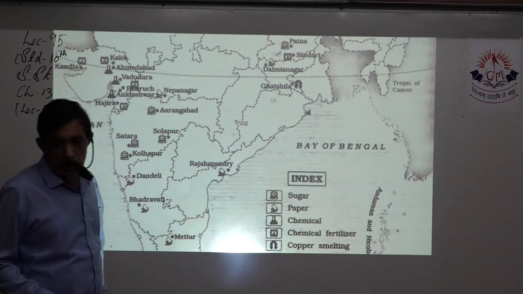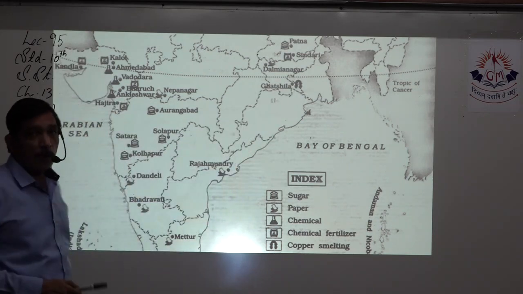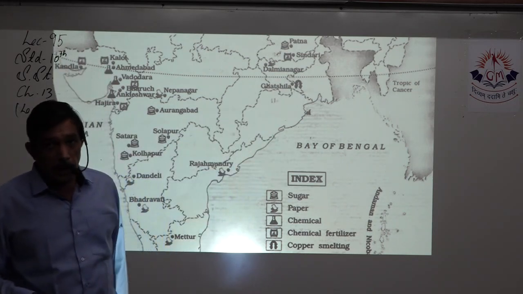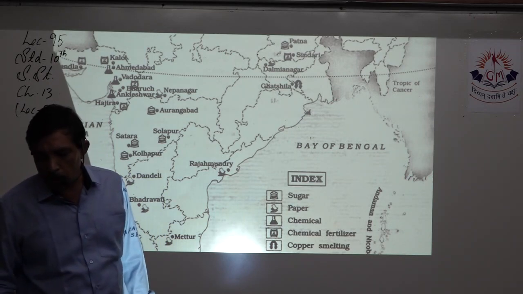More important one is copper. That will be only one. That is Ghatshila. Remember when we were discussing copper refining, at that time we spoke about Ghatshila. It's a very important place to mark, and you should have it in your mind.